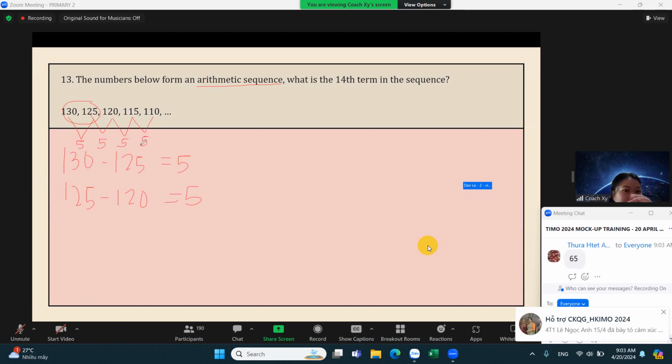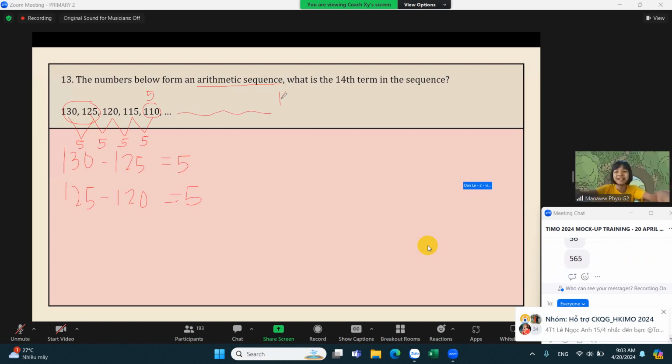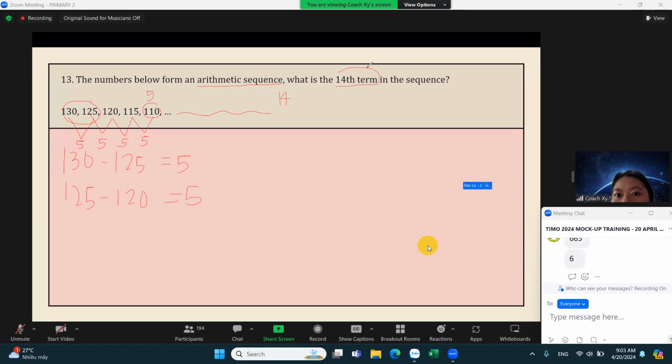So knowing the difference, what can we do? We already have 5 terms. So we can start at the 5th term and we want to get to the 14th.